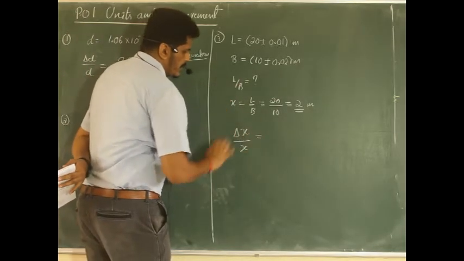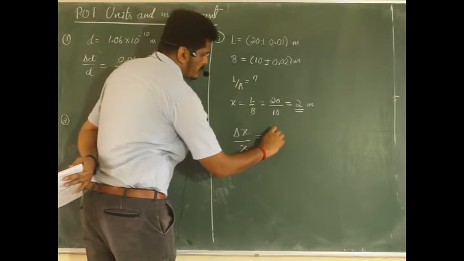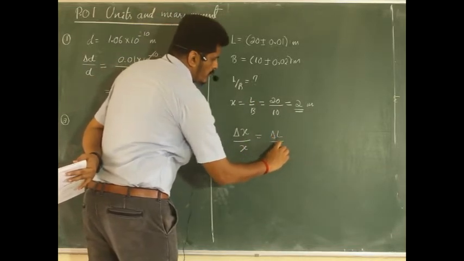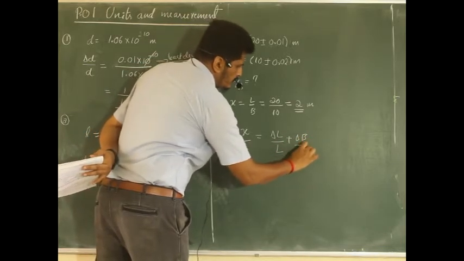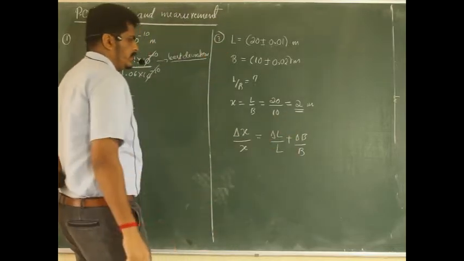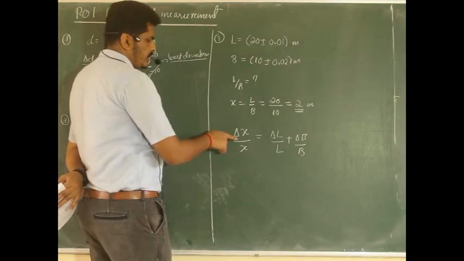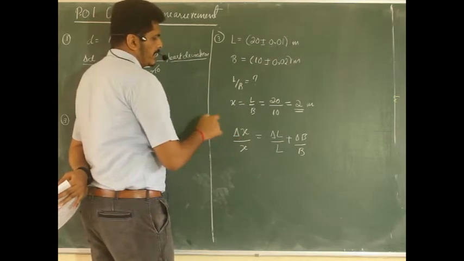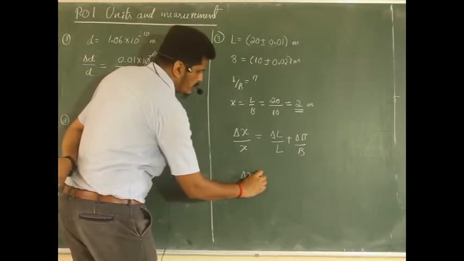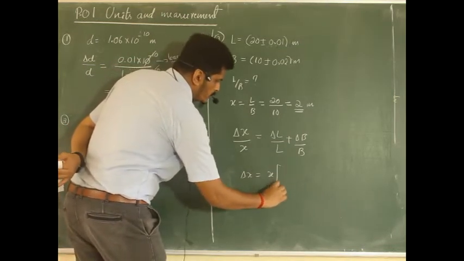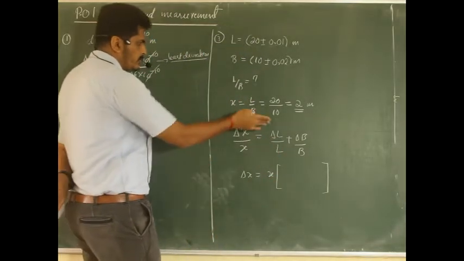Delta x by x I have taken. And next, what is delta x by x? That is equal to relative error in the L value plus relative error in the B value. So when you go for this, you will be getting the answers. Let us see. We know already what is x. What we require now? What is delta x? So delta x can be written as x into delta L by L plus delta B by B. So I will just substitute the values here.